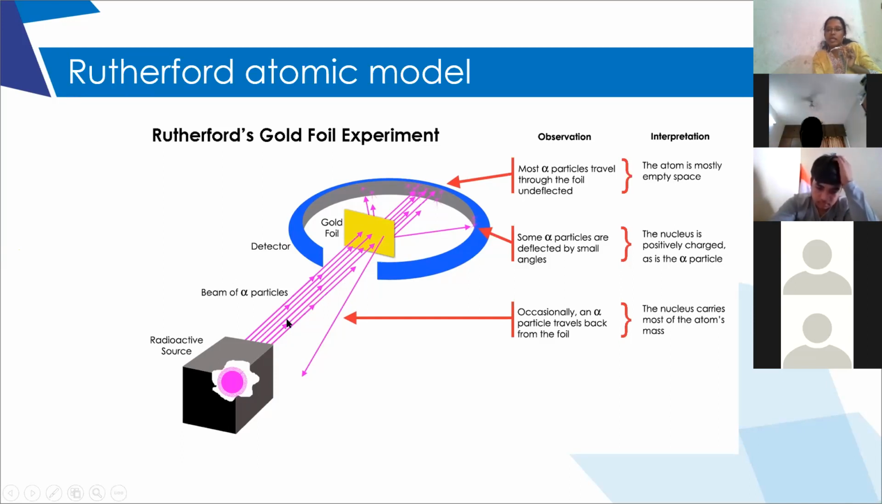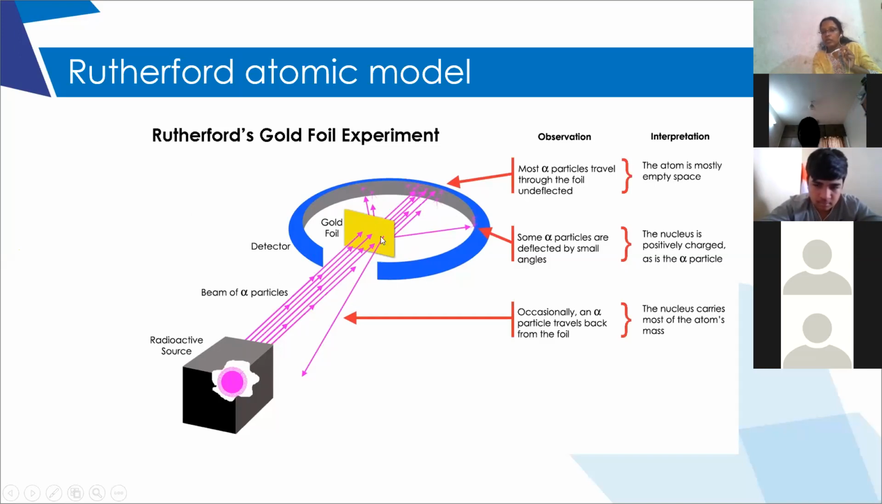So when these rays are allowed to pass through an atom, sorry, he has allowed these particles to strike the gold foil. He allowed the rays to pass through the gold foil, and he has kept this blue color thing, which is an illuminating substance, zinc sulphide, which glows, and we can see the rays.